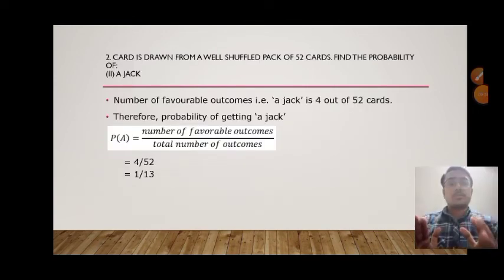A card is drawn from a well shuffled pack of 52 cards. We have to find the probability that it is a jack. Just like the previous one, the number of favorable outcomes is 4, as there are 4 jack cards out of 52 cards. Therefore the probability of getting a jack will be 4 out of 52. Dividing both by 4, we get 1 and 13, so 1 by 13 is the final probability.